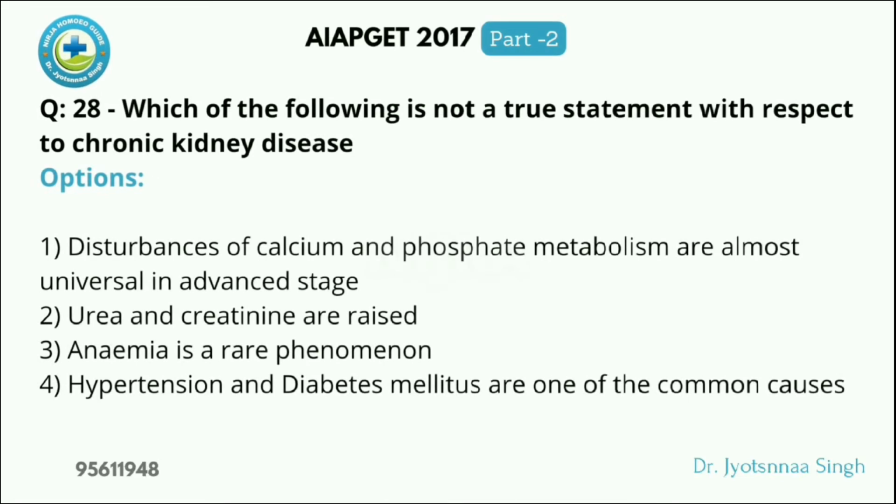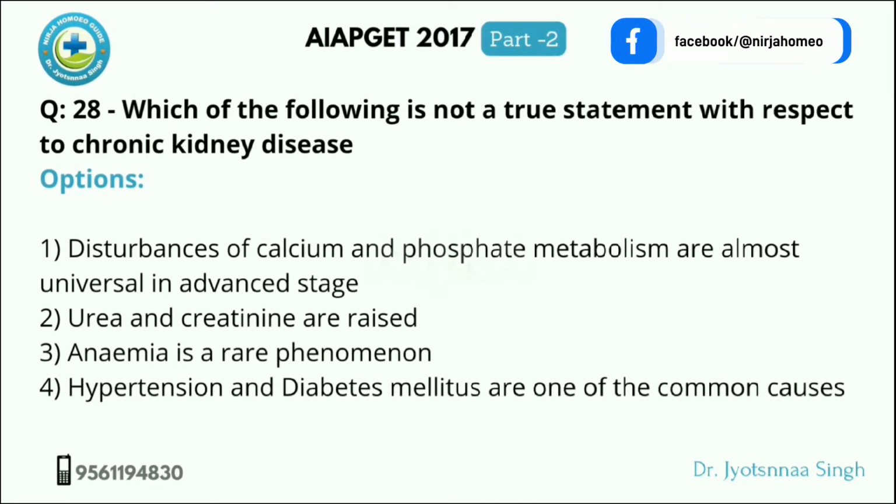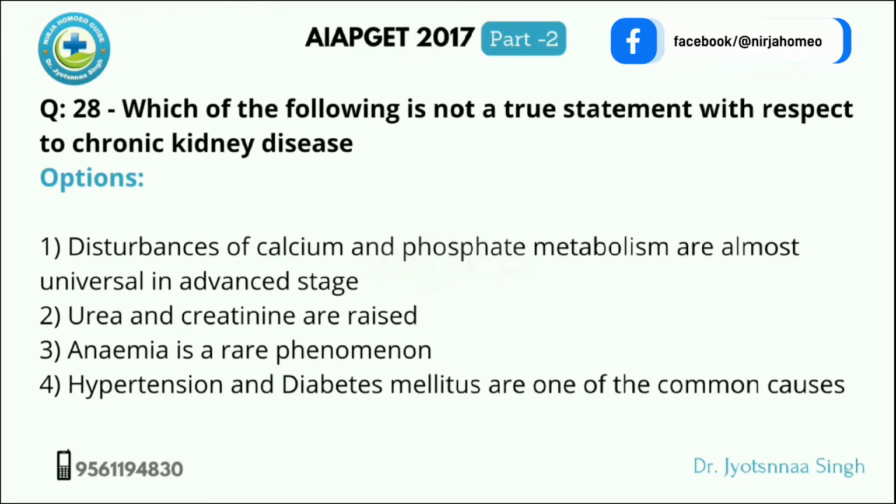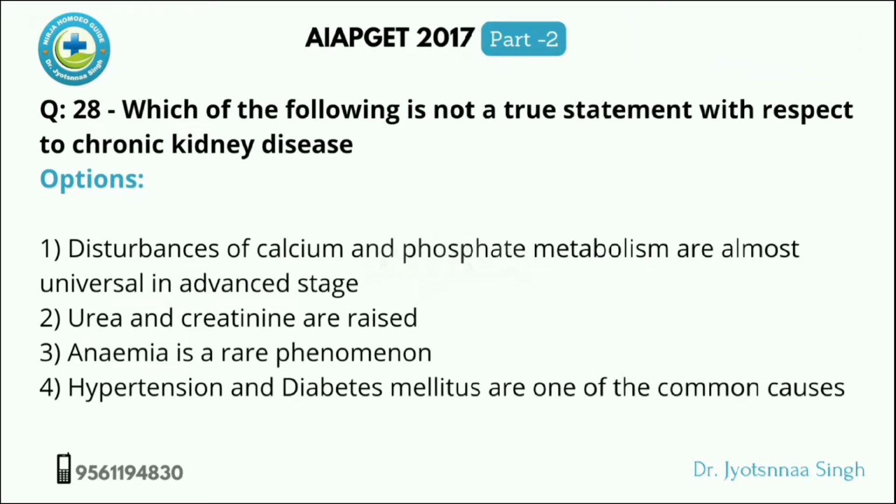Next, which of the following is not a true statement with respect to chronic kidney disease? Option A, disturbance of calcium and phosphate metabolism are almost universal in advanced stage. So this is a true statement. Urea and creatinine are raised. Yes, this is also a true statement.